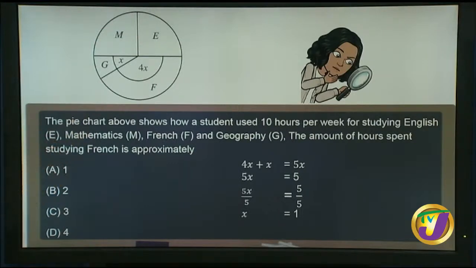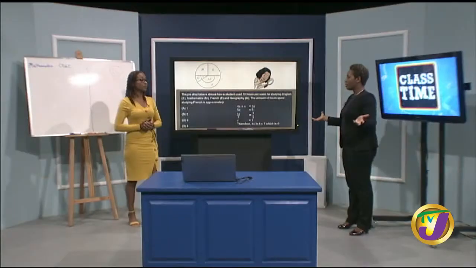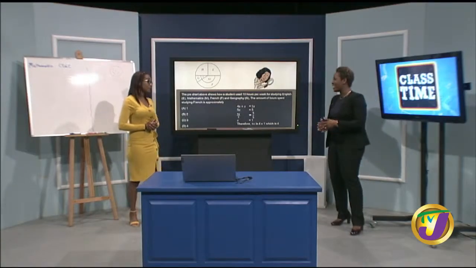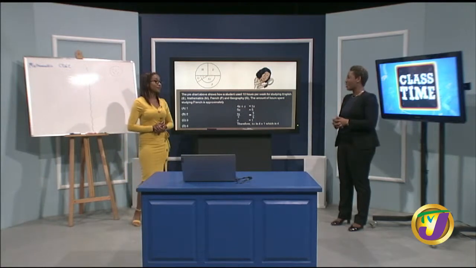So we know what geography is, 1. How can we figure out French? Simple, man. If geography gets 1 hour out of the 5, there are 4 left. So you study French for 4 hours. Or you could do it in an algebraic way and just multiply 4 by 1.